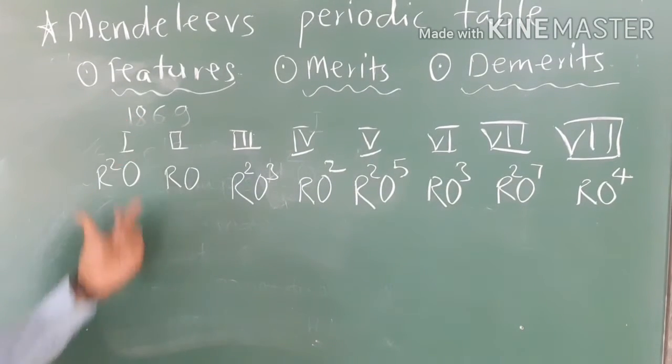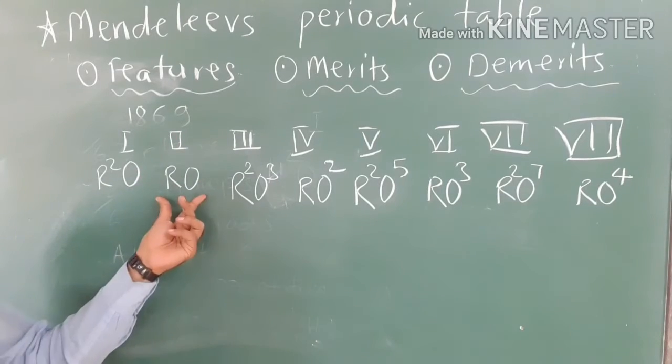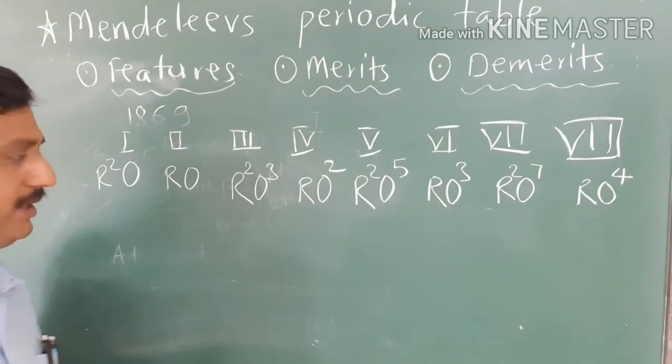Now those having the general formula R2O should be first group elements. Those which show the general formula RO should be second group elements.